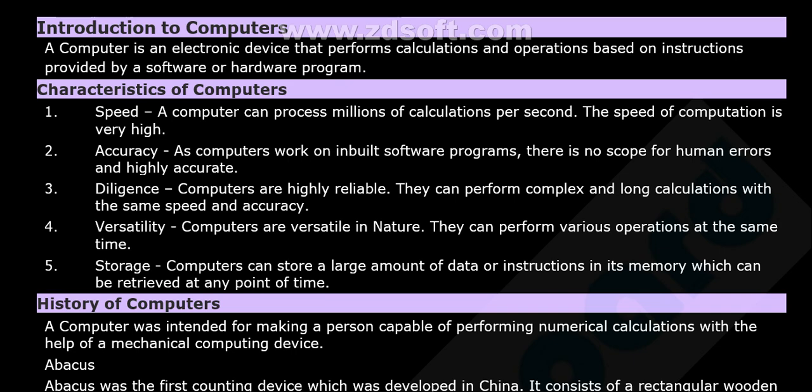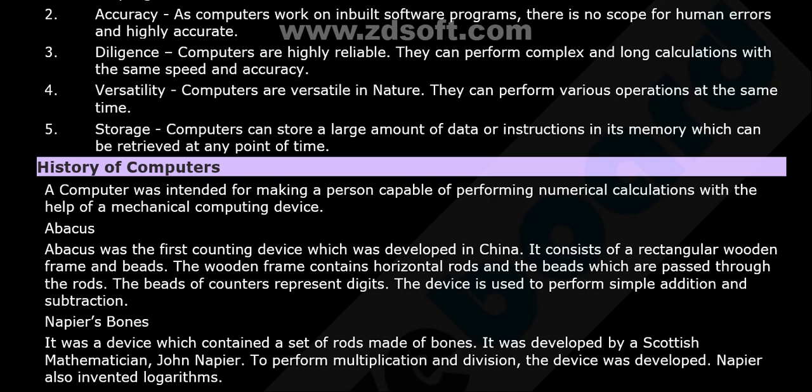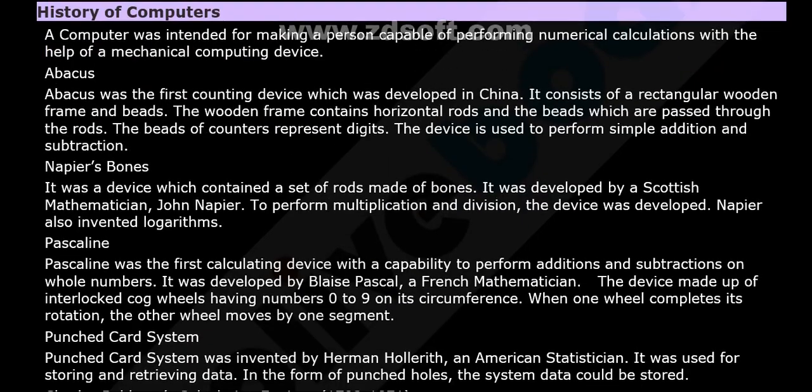Versatility. Computers are versatile in nature. That means they can perform various operations at the same time. Storage. Computers can store a large amount of data or instructions in their memory, which can be retrieved at any point of time. Let's see the history of computers. Several questions are asked from the history of computers. A computer was intended for making a person capable of performing numerical calculations with the help of a mechanical computing device.